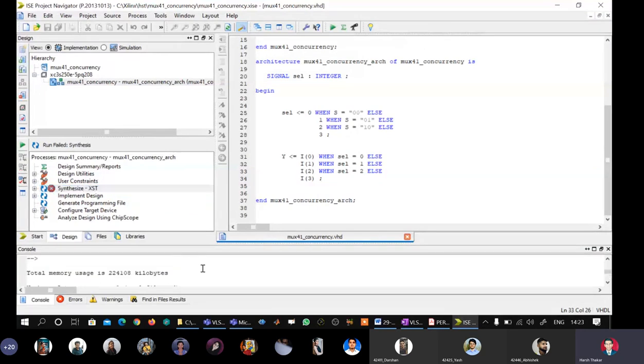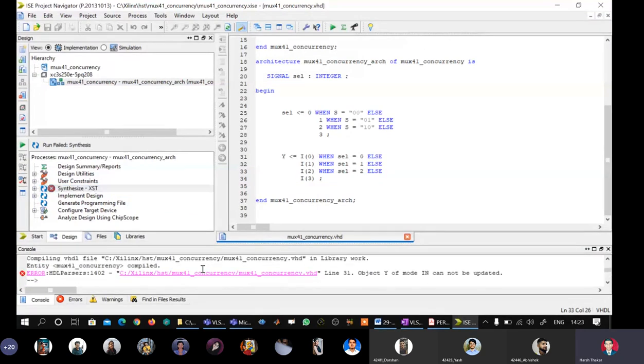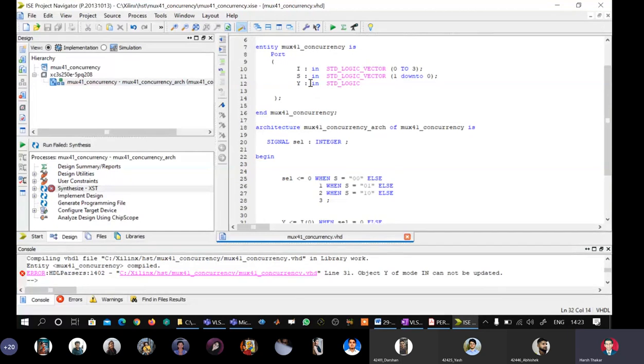Again it is giving some error. It is telling object y of mode in cannot be updated. Please understand one thing: whatever signal you write to the left of the assignment operator has to be an output signal, and whichever signal is to the right of the assignment operator has to be input. To the right we have an input signal because I is defined as input, but y is defined as input. So it is wrong. I have to change it to OUT.